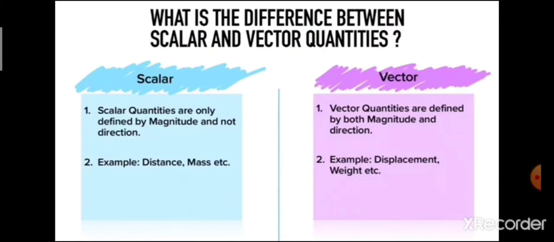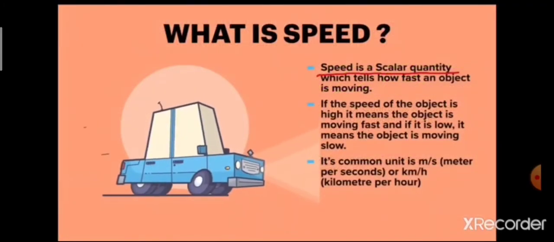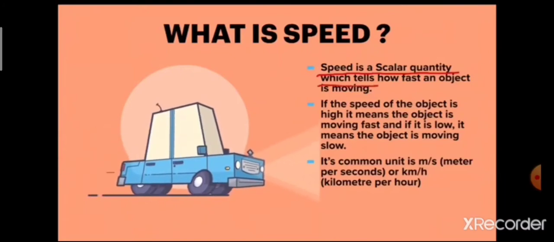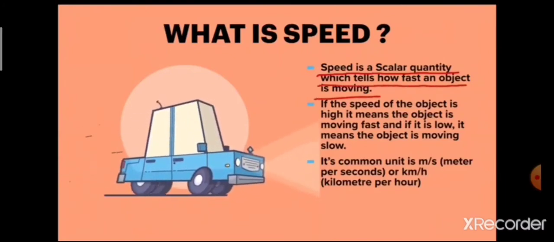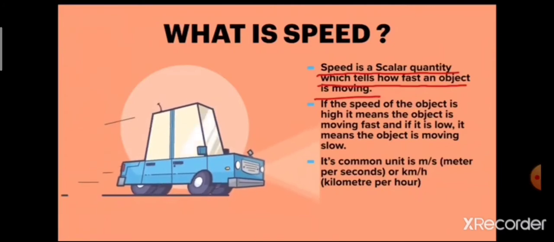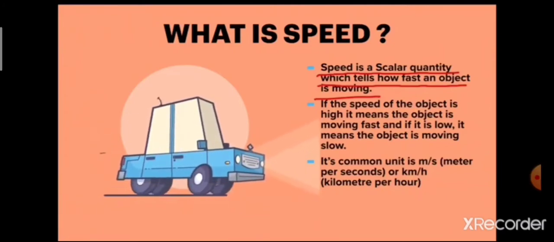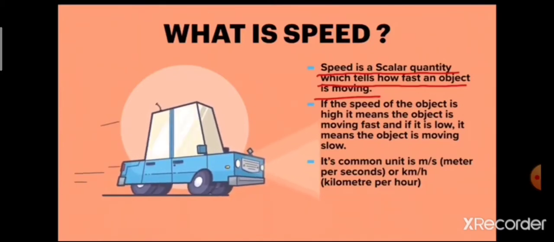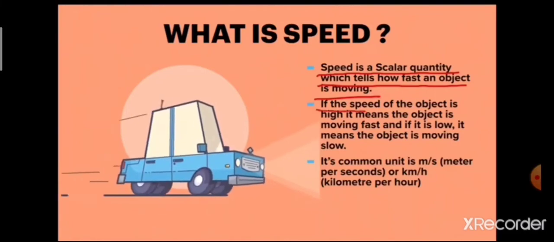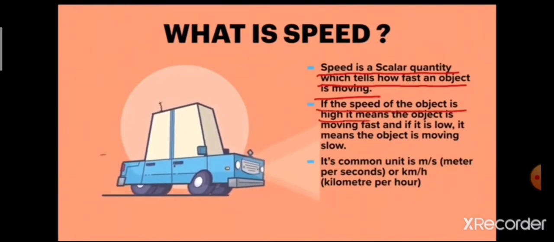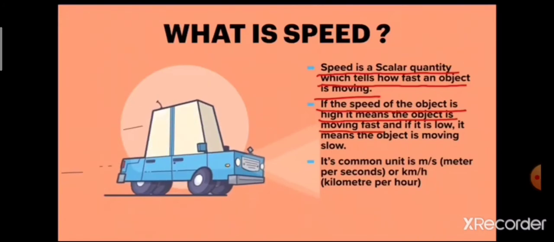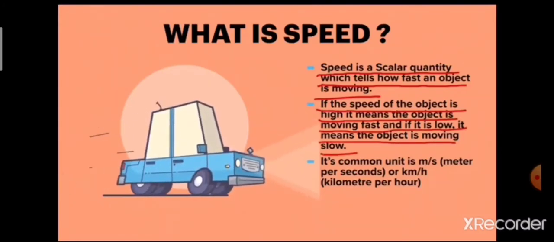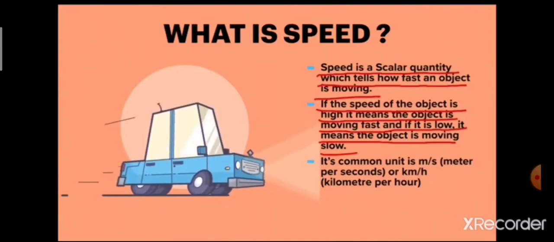So what is speed? Speed is a scalar quantity. We have already studied what is scalar and vector quantity in the previous chapter. Scalar means only magnitude and not the direction. So in scalar quantity, we take only a number, and direction is not important, only magnitude is important. So speed is a scalar quantity which tells how fast an object is moving.